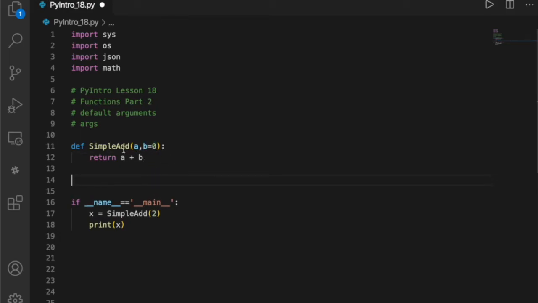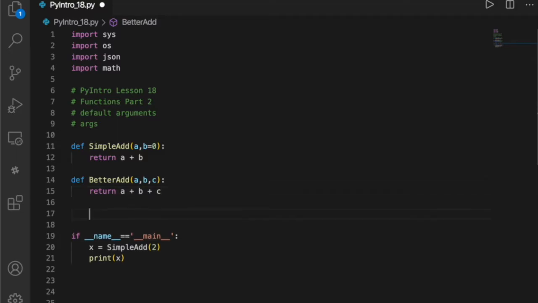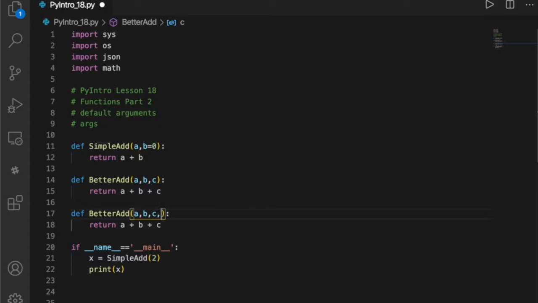The problem here is, and this is a contrived example, no doubt, but let's say I have a function where I want to add a number of arguments. In this case I have 2, but what if, oh my gosh, I need to add 3 things? And God forbid, I might have to add like 4 things. Well, I know some of you are saying, well, just pass in a list, dude. You're right, we could pass in a list. And that's a good solution.